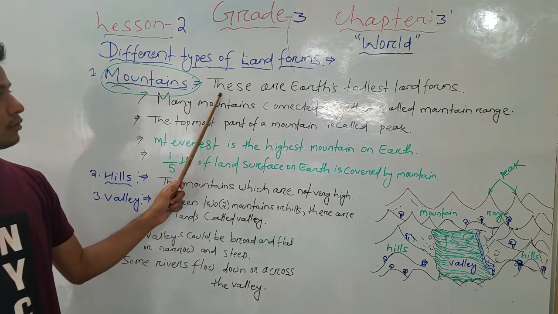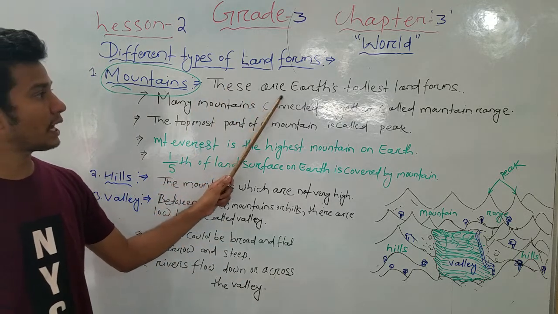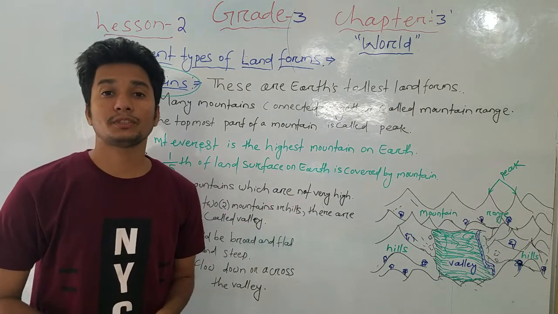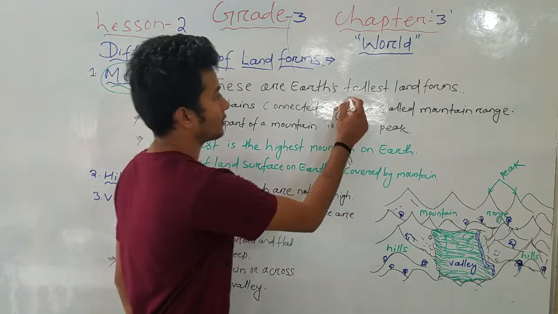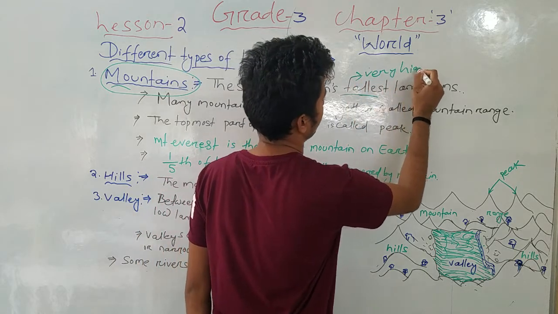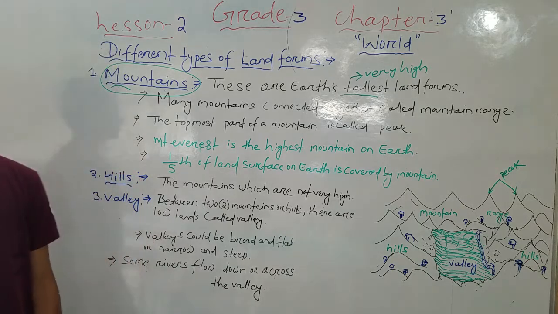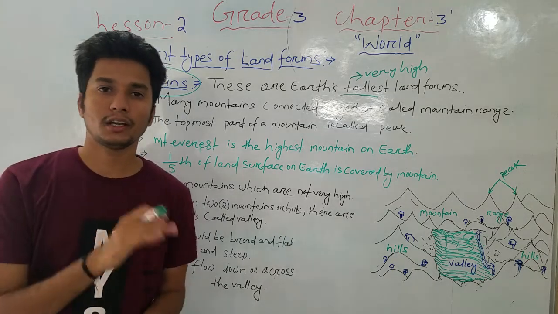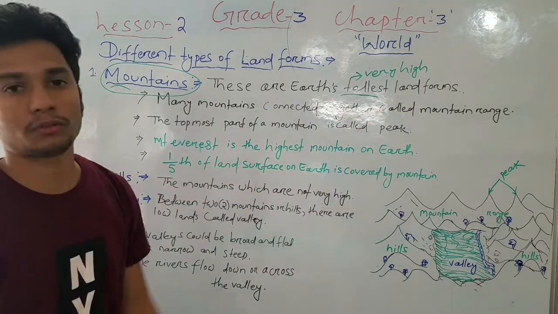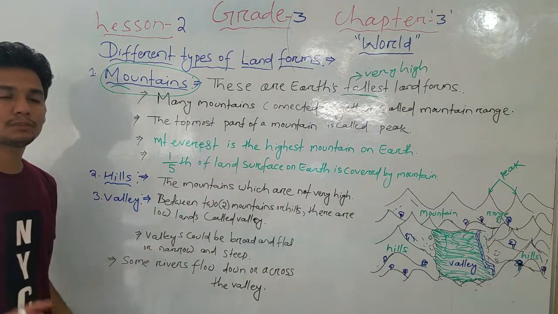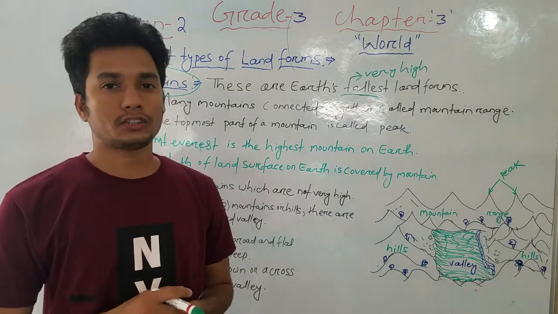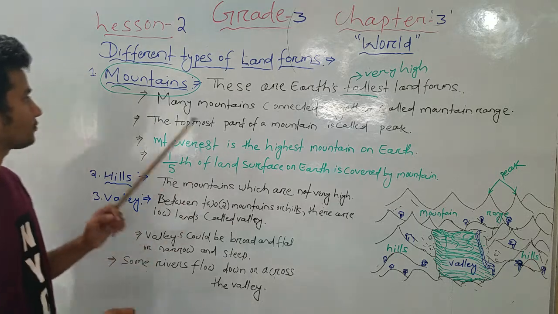Tallest means very high, very big according to height. So the tallest landform on our earth's surface is called a mountain.